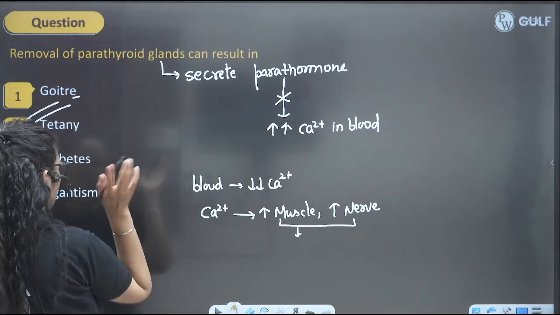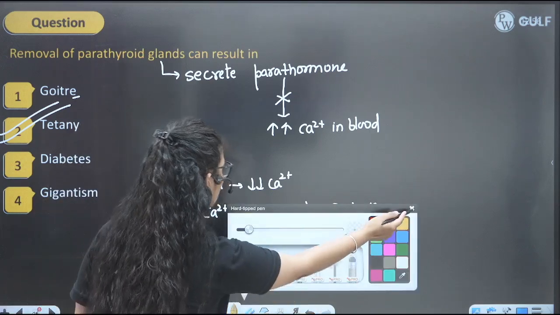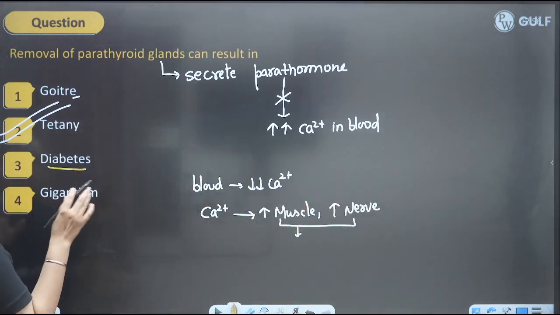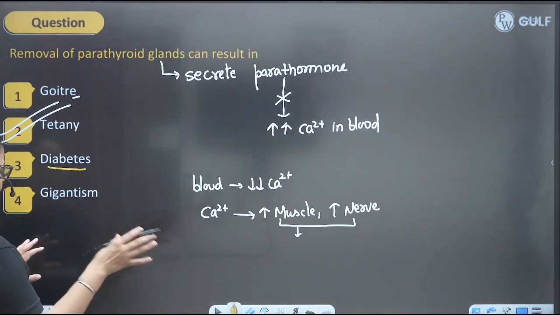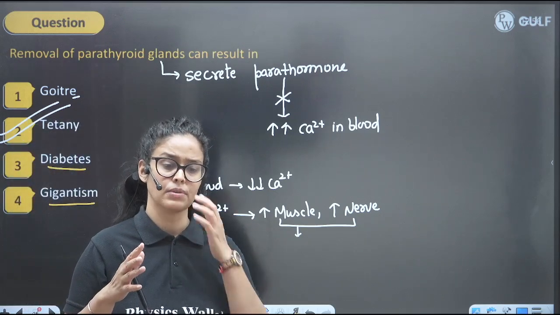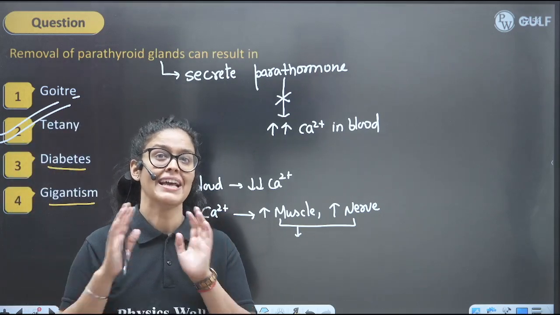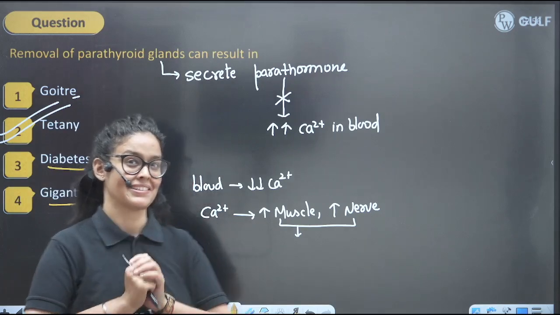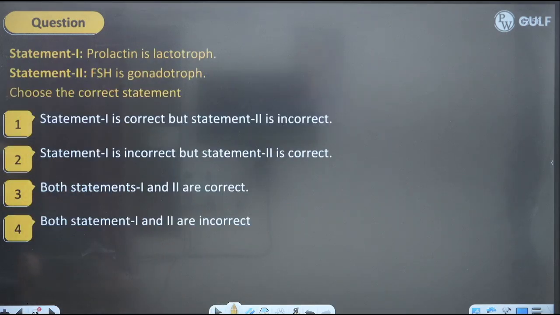Goiter will be caused by the thyroxine hormone of thyroid gland. Diabetes is caused by the insulin of the pancreas. Gigantism is caused by the secretion of huge amounts of growth hormone. So perfect answer will be tetany here, right? So I'm sure you are able to relate with this question.